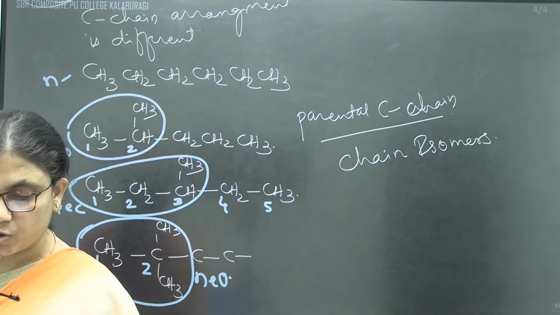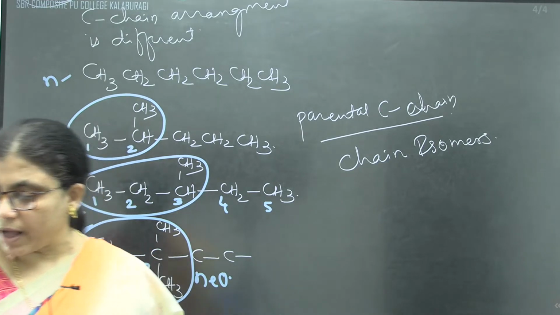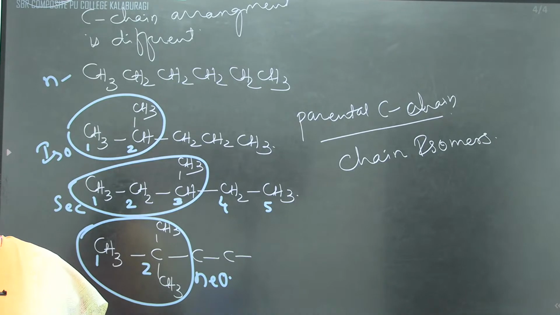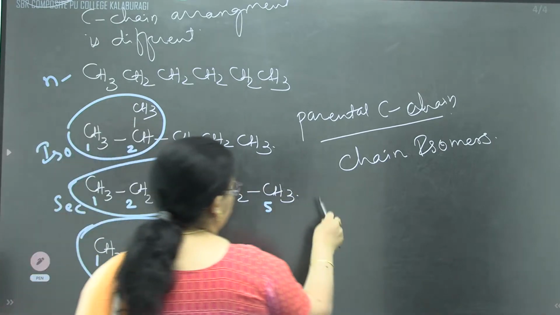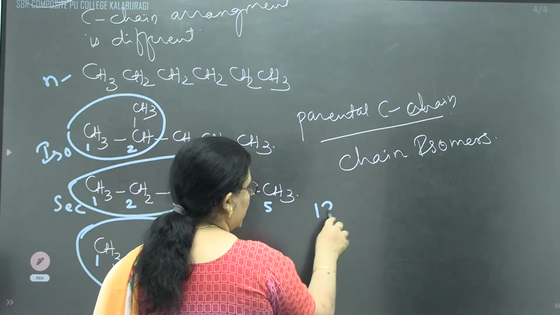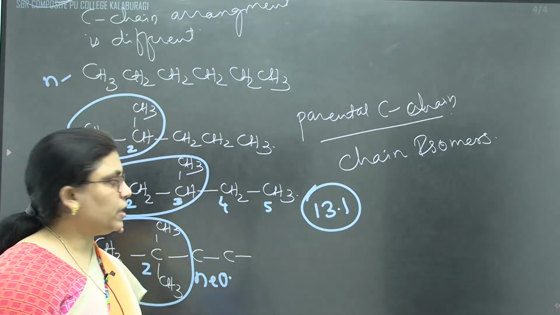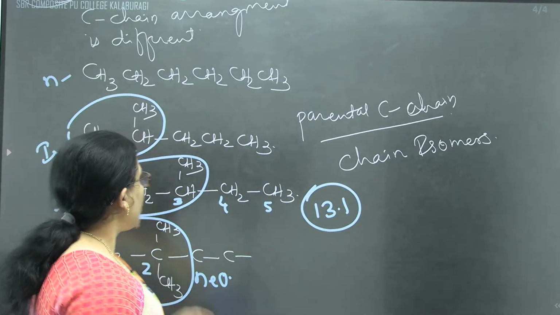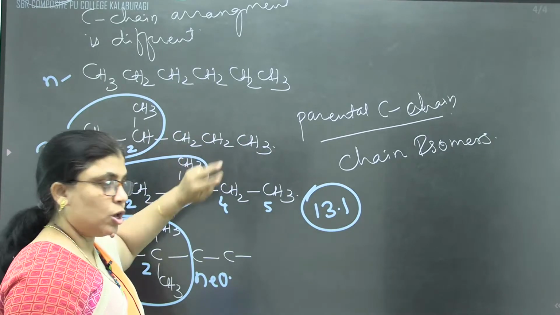In NCERT, 13.1, they have given one question. If you have the NCERT book, just see over there, children. They have asked a question related to 13.1: Draw the different chain isomers of C6H14. Exercise text question 13.1. Solve it yourself: how the 6 carbon atoms are arranged in an open chain, one of the carbon atoms is a branch, 2 carbon atoms.